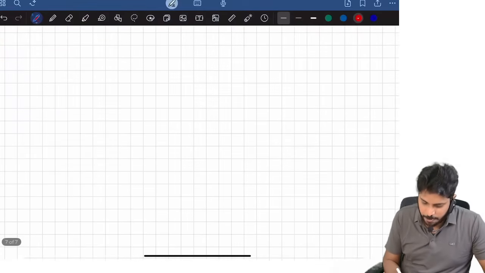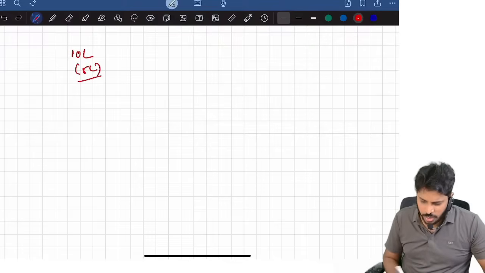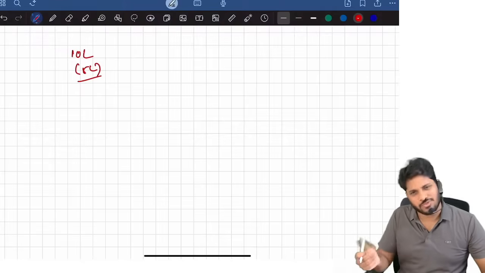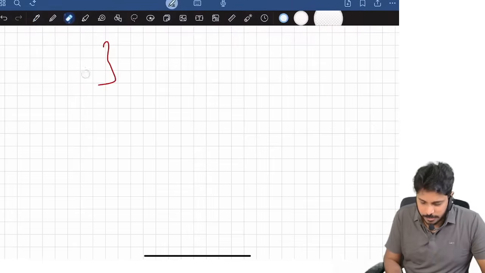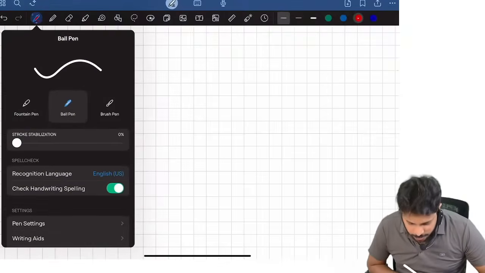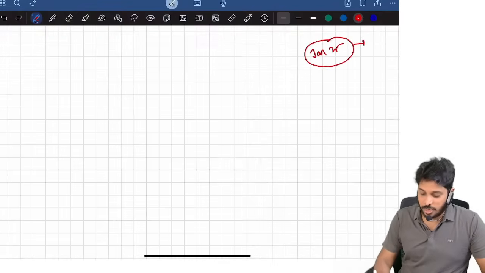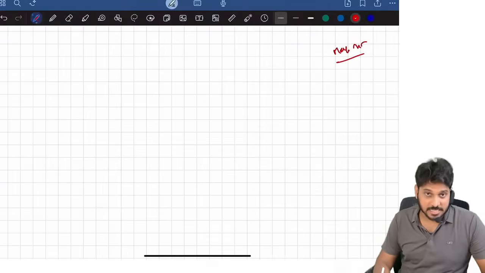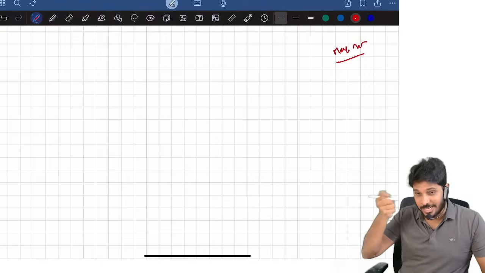For example, I produced sugarcane worth 10 lakhs. Let me do one thing: I gave the May 25 or Jan 25 paper analysis, where the agriculture income computation is there, with further processing and manufacturing activity involved.